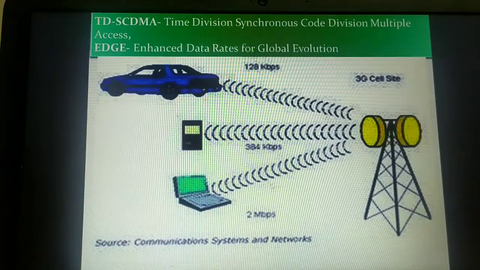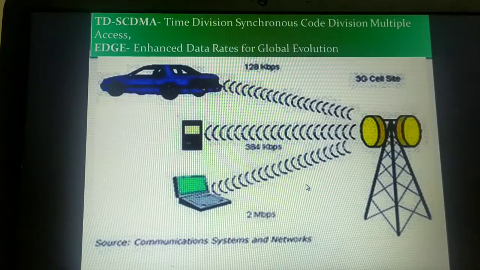Usually in homes and offices we have Wi-Fi facility and broadband connection using a modem. You are experiencing good internet services at home compared with your mobile internet. If you recharge with mobile internet, compare that service with broadband internet services. The internet at your home is very fast, right? That's because of 2 megabits per second.